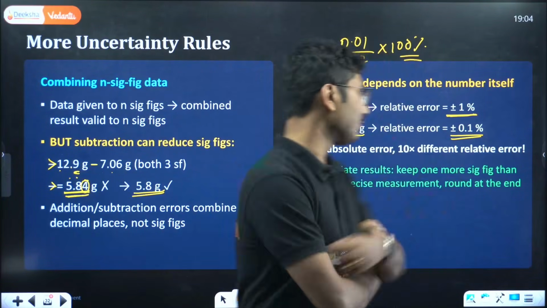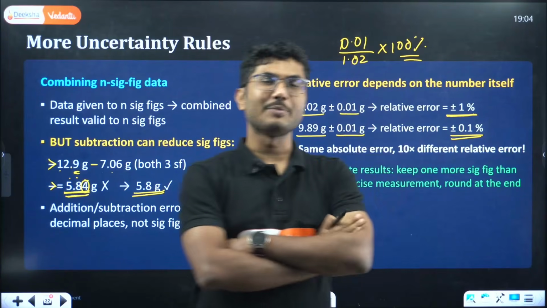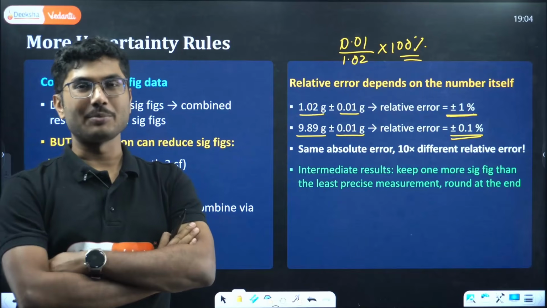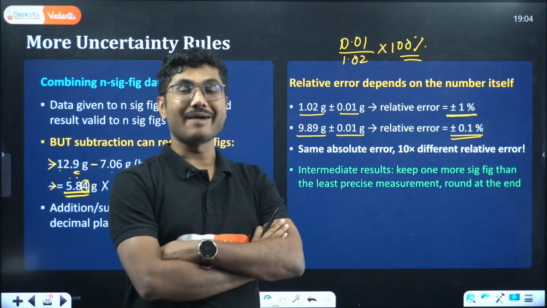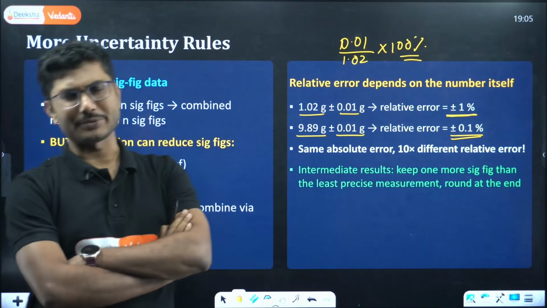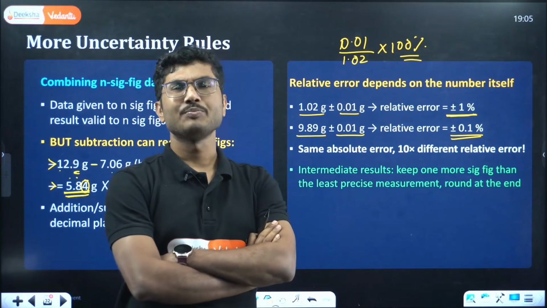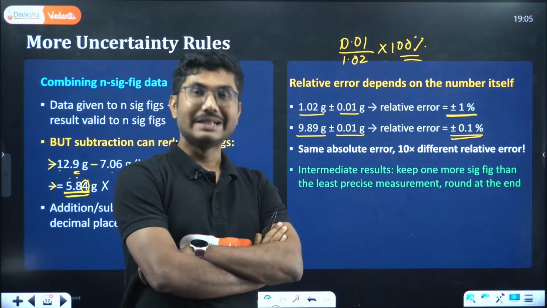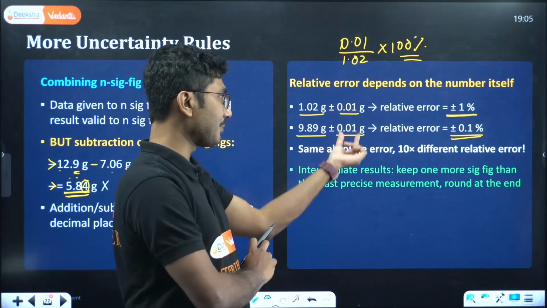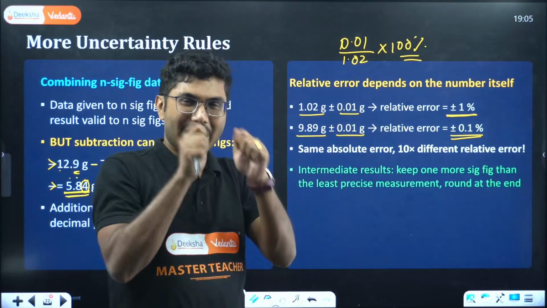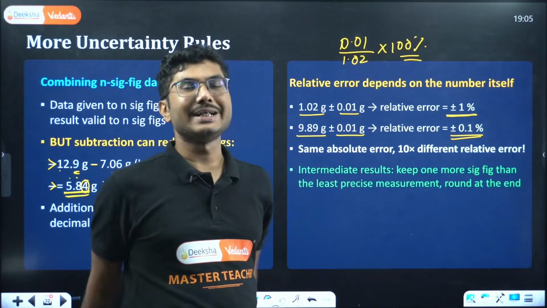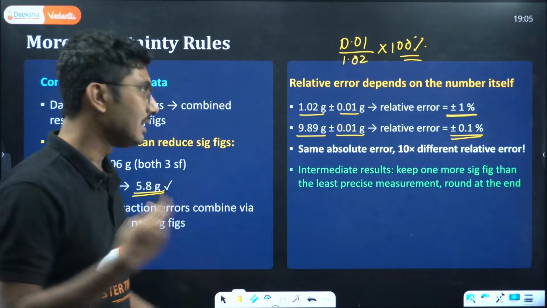When you are calculating the final errors, you cannot just add the absolute errors, that will give you a wrong impression. Maybe your data have more errors than you are anticipating, right? So this is very important. When you are subtracting or multiplying, whatever you are doing, you should always add the relative errors or percentage errors. You should not consider the absolute error. Absolute error means the exact value, the figurative value. But when you convert it into percentage, that is called percentage error or relative error.